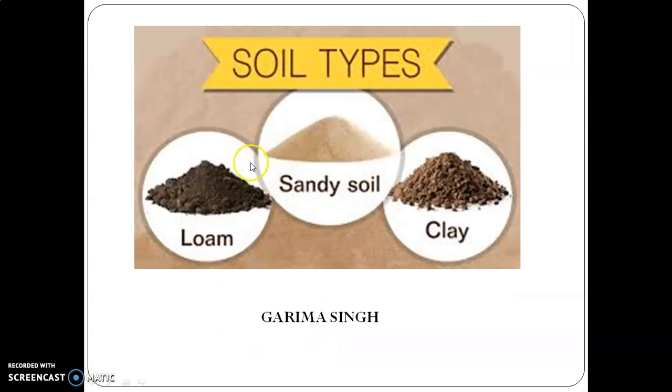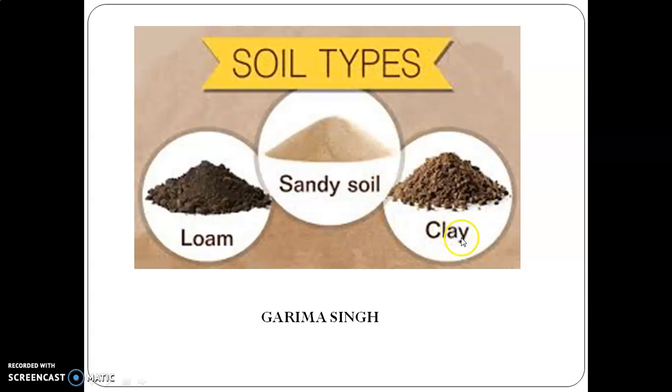Now last, we have some more types of soil, that is loamy, sandy soil, clay. Do you know, students, which soil we can say is sandy soil? If soil consists of 60% sand, 20% silt, 20% clay, that soil is called sandy soil. Which soil is called clay soil?